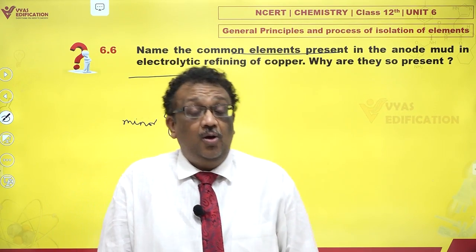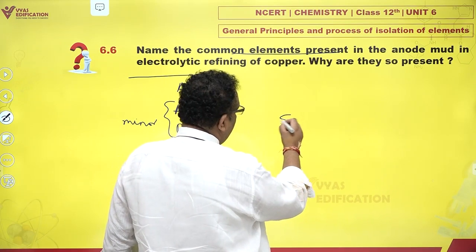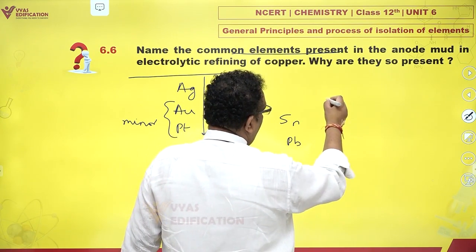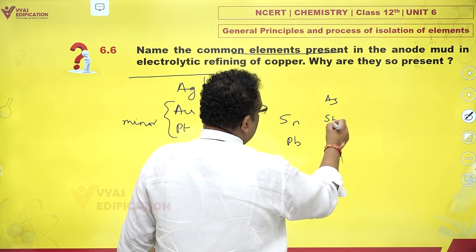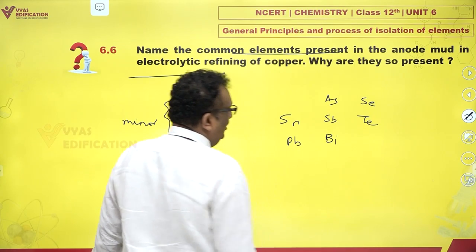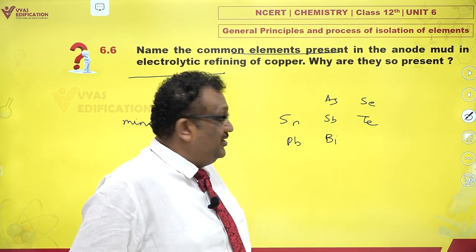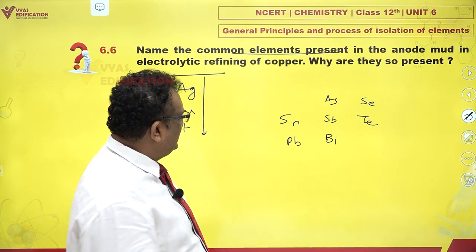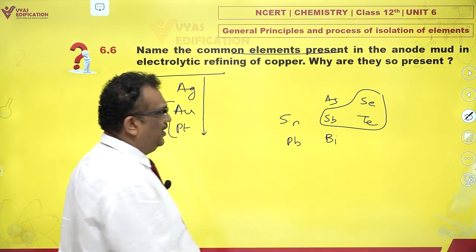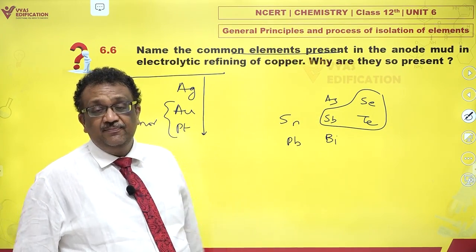Also, you have other elements like you have tin, you have lead, then you have arsenic, antimony and bismuth, you have selenium, you have tellurium, you have all these things. Okay, now these are dangerous. Your NCERT mentions these three, so you can just take these three and be happy, and everywhere on internet also you'll find these three, but actually you have all these.